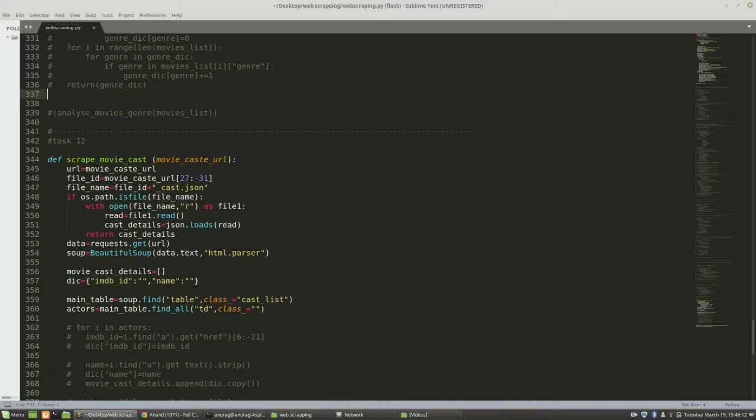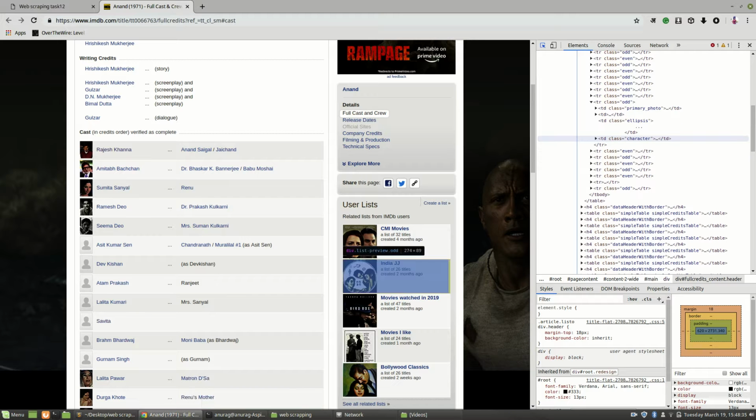If I go to my code, then again we have taken a variable called actors equal to main table dot find all td. So inside main table I'm finding all table data, with class none. So how are we getting class equal to none, which doesn't have any class? I'll just show you that.